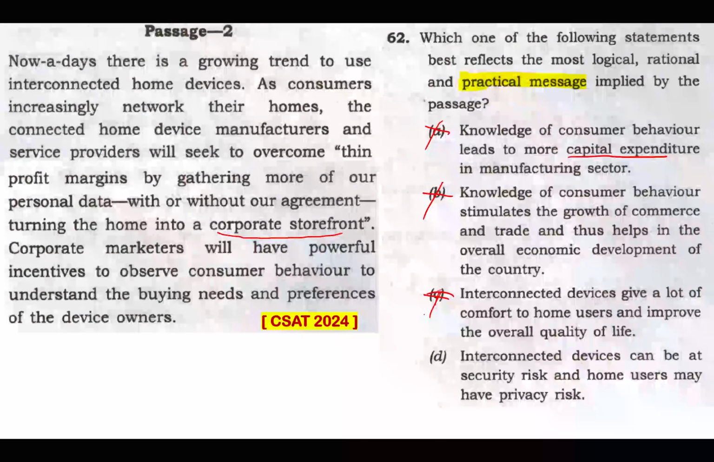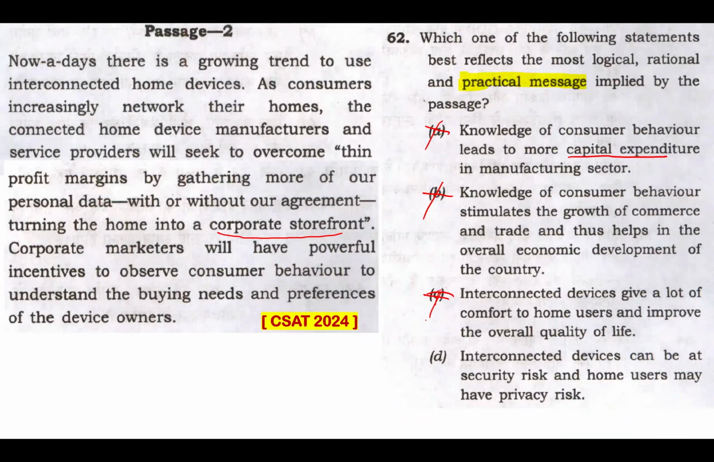Option D, amongst the given options, this option D looks the best one. And that is actually the right answer according to UPSC key. Interconnected devices can, is a helping word out there, be at security risk and home users may have privacy risk. So may is also used there, not will. So we can easily take that as a message. Well, that is something like an inference, but as the keyword suggests, we are taking that as a message. So amongst the given options, this is the best one because the privacy and security risk associated with interconnected home devices is clearly mentioned in option D.